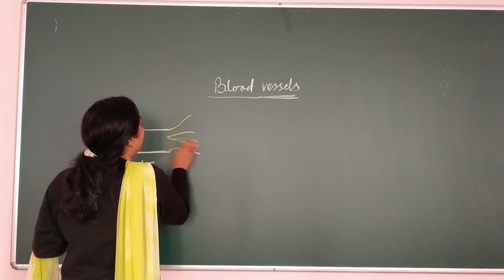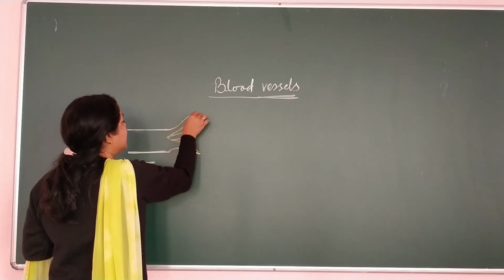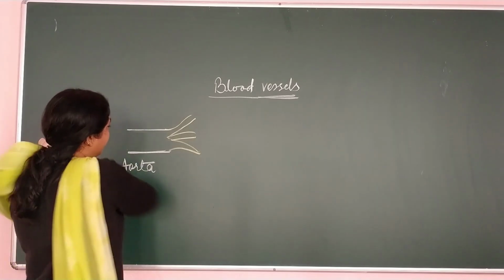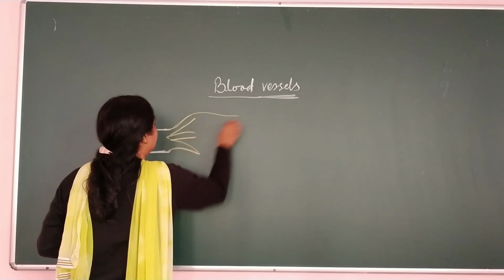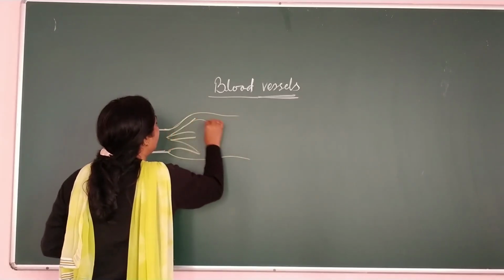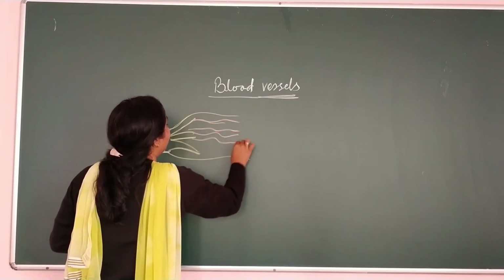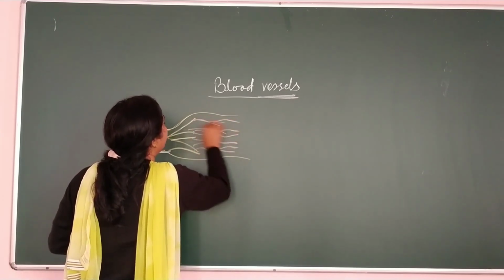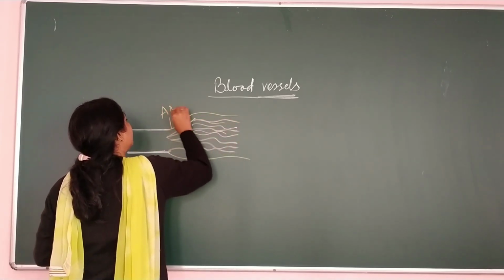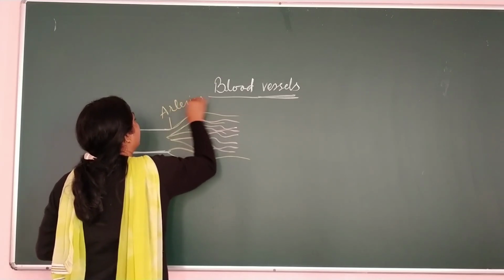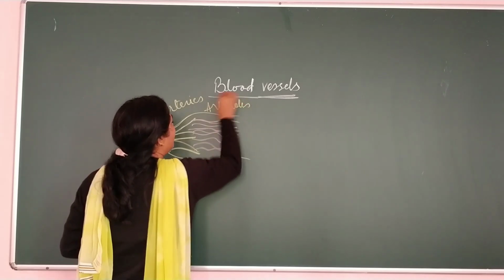What about these three parts? These three parts are actually arteries. Means aorta divides into arteries, and then the same arteries get divided into arterioles. अब यही arteries जो है ये बहुत सारे arterioles में divide हो जाते हैं. मैंने आपसे अभी तुरंत कहा this aorta gets divided into arteries and these arteries get divided into arterioles.